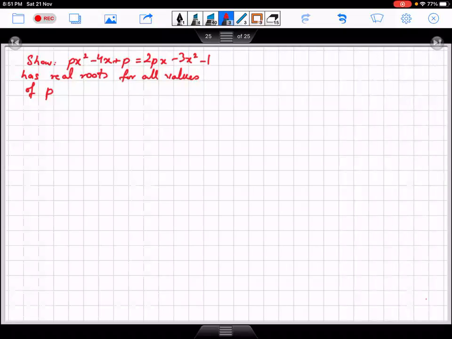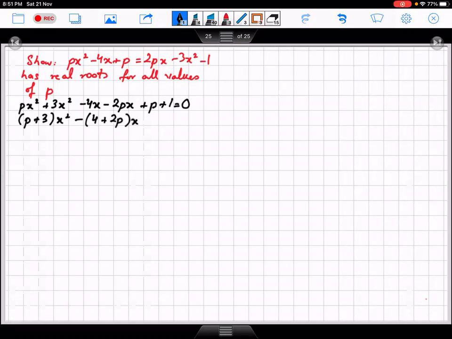Okay, we have a question. So first of all, we will arrange it. So this should be px square plus 3x square minus 4x minus 2px plus p plus 1 equals to 0. So this should become p plus 3x square minus 4 plus 2px plus p plus 1.